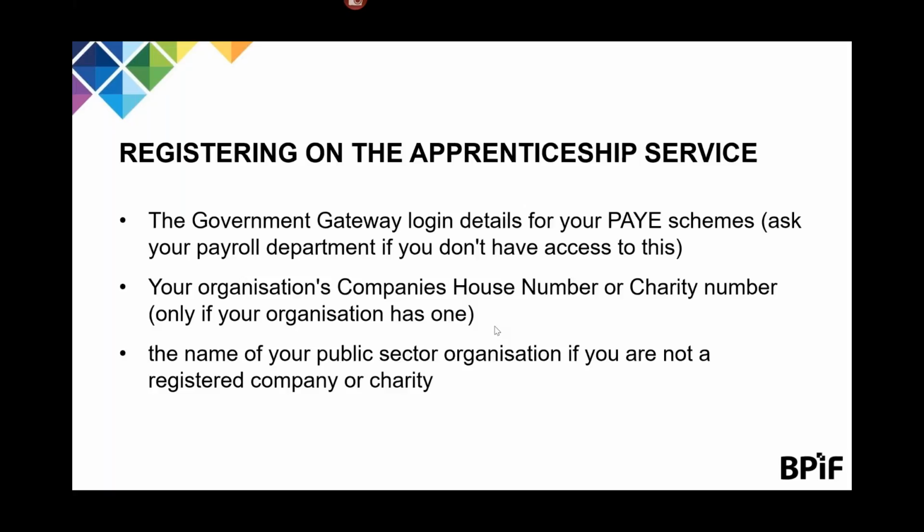To register on the new apprenticeship service, you will need two pieces of information: the government gateway login details for your PAYE schemes, and your payroll department should have this, and your organisation's company's house number or charity number, or the name of your public sector organisation if you are not a registered company or charity.